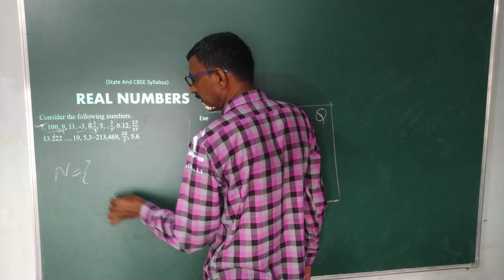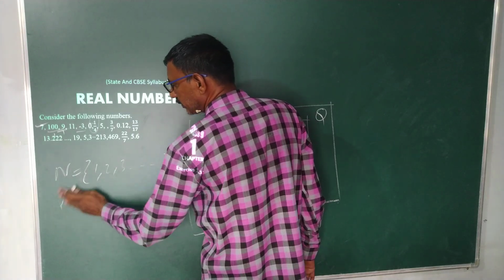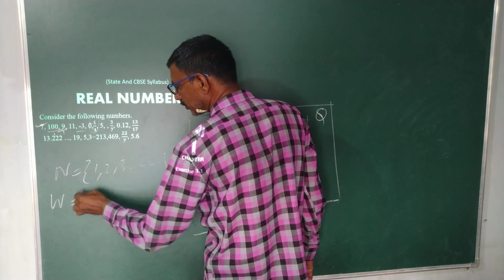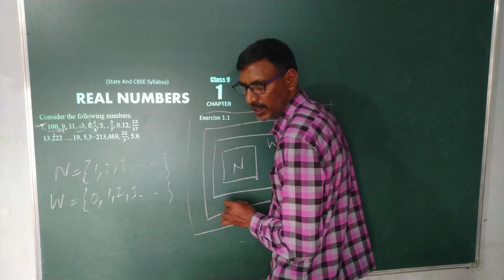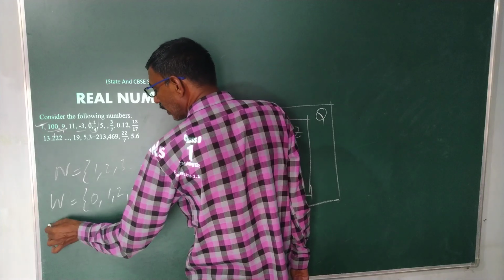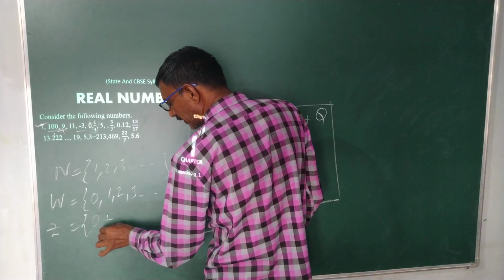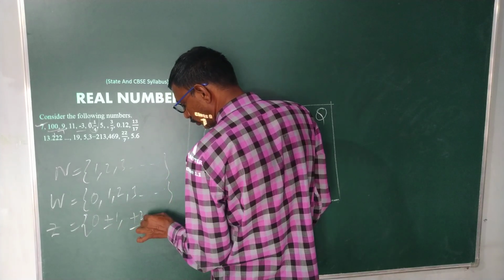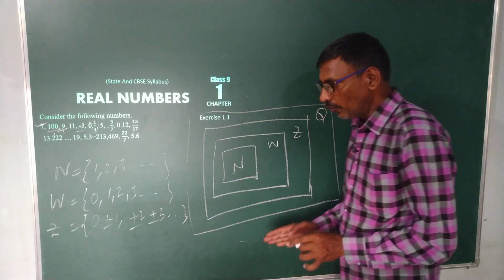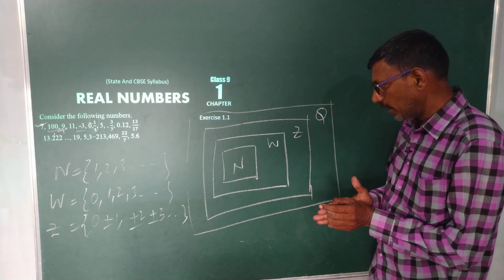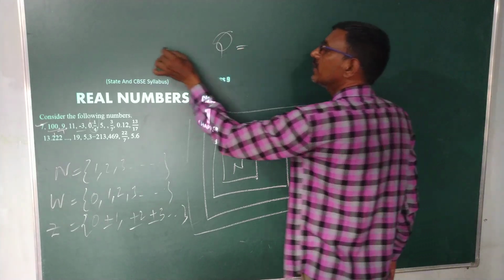These are my natural numbers 1, 2, 3 and so on. The next one is whole numbers. They start from 0, 1, 2, 3 and so on. Very next one, integers. I would like to write 0, plus or minus 1, plus or minus 2, plus or minus 3 and so on. When we are coming to the Q, what is it?